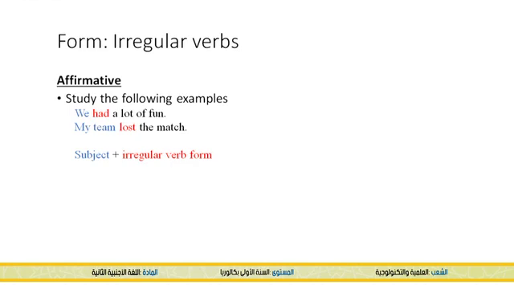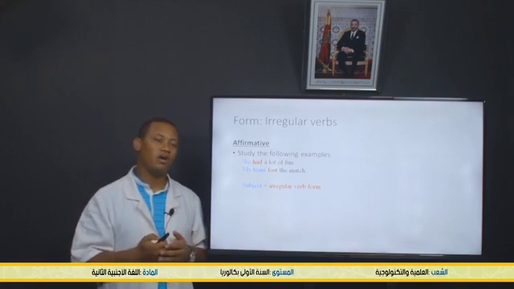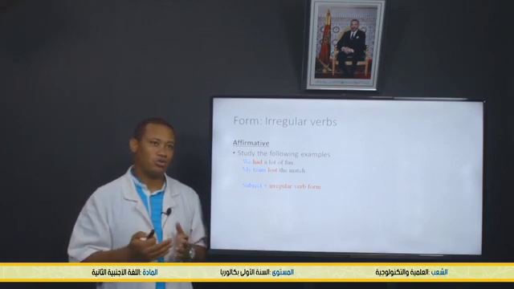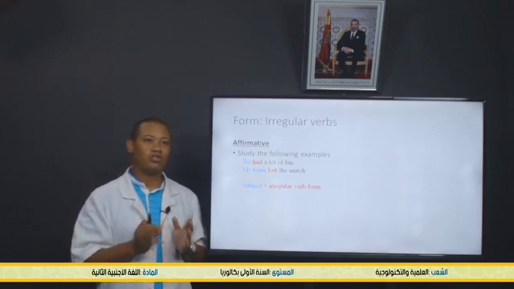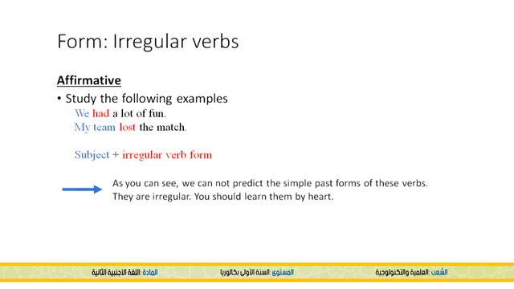So verbs are irregular. They don't have a certain rule to understand or to learn. So what you need to do is to memorize the irregular verbs. And there is a list of the most common irregular verbs used at the end of this presentation. So as you can see, we cannot predict the simple past forms of these verbs. They are irregular. You should learn them by heart.